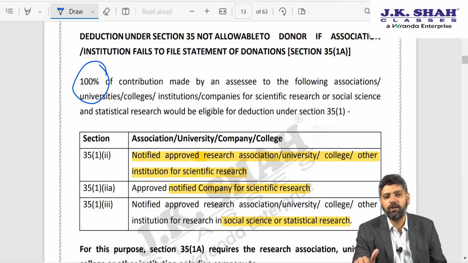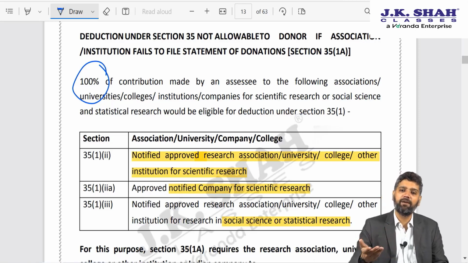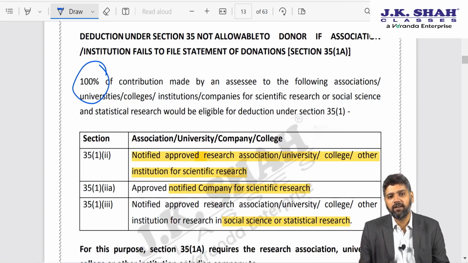Last year, government introduced a measure in order to check, to control, to plug the unscrupulous elements of society who use such institutions for converting their black money into white. Just in order to claim deduction, they enter into backdated transactions. So now government says that in case you make any such contribution to these institutions,